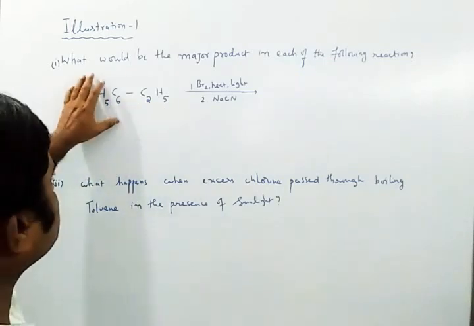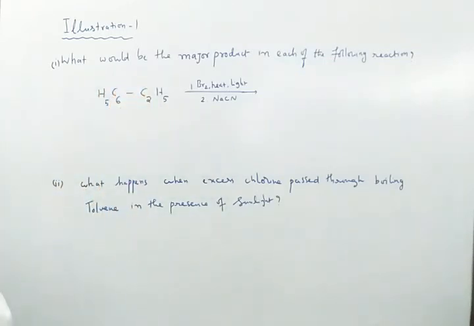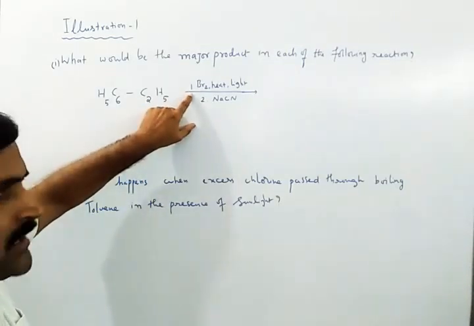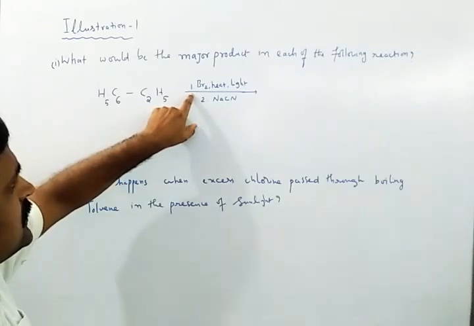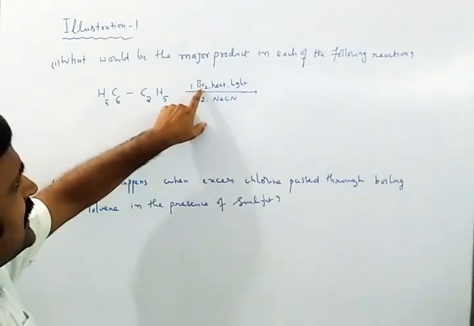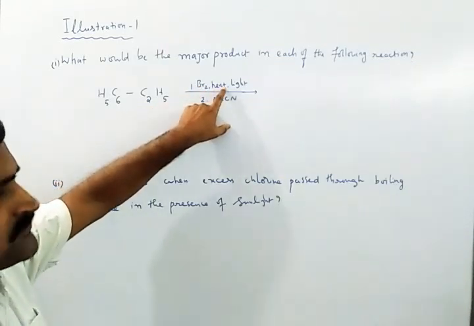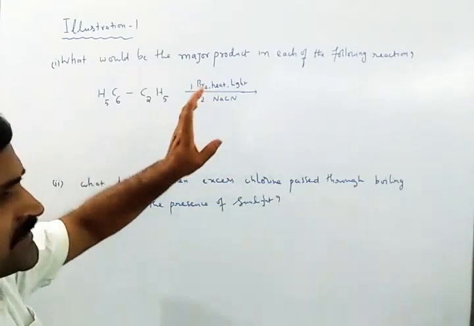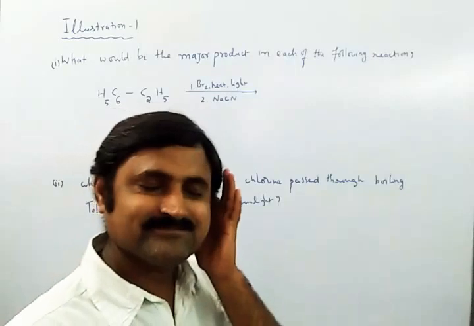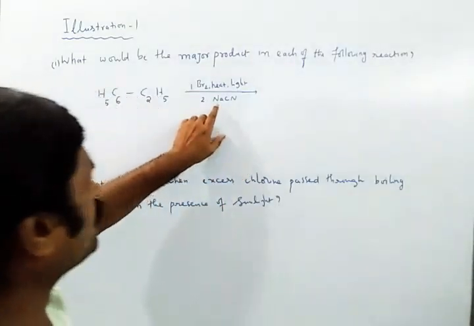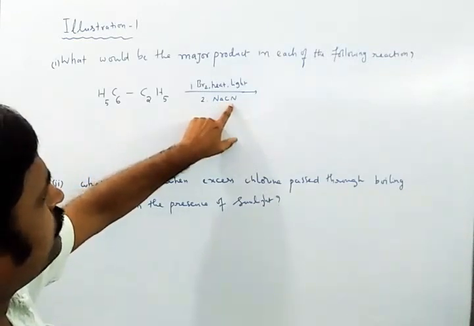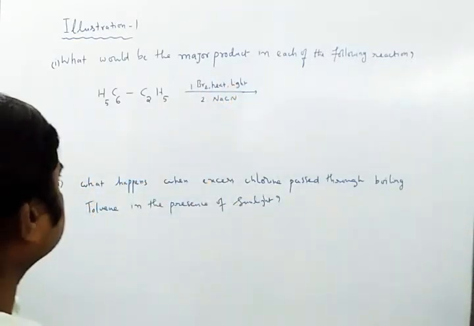C6H5C2H5. As you know, it is nothing but ethyl benzene. Over the arrow mark, they have given one conversion, that is treatment with bromine in the presence of sunlight and heat. What will happen? That is the first answer we have to prepare. Then it is followed by another reaction with sodium cyanide. So first we have to find the first product.